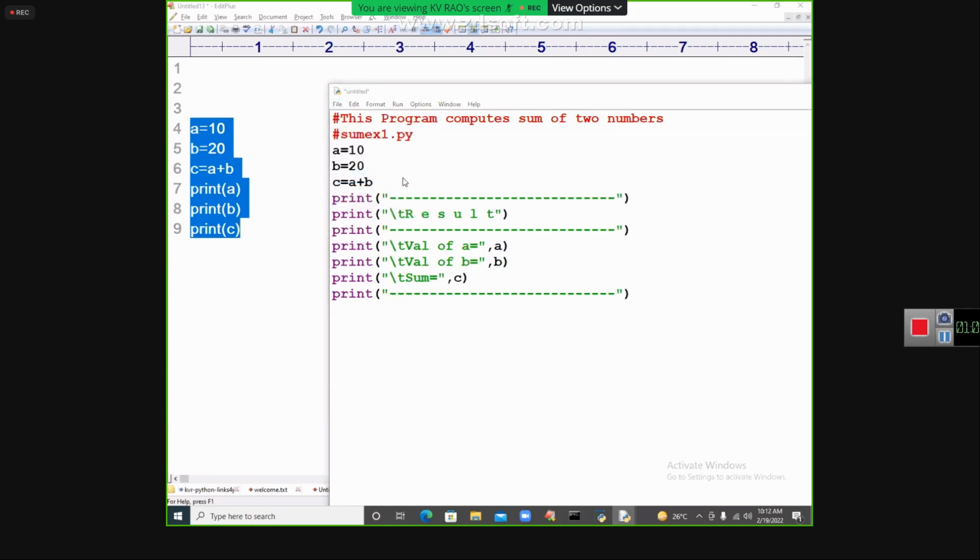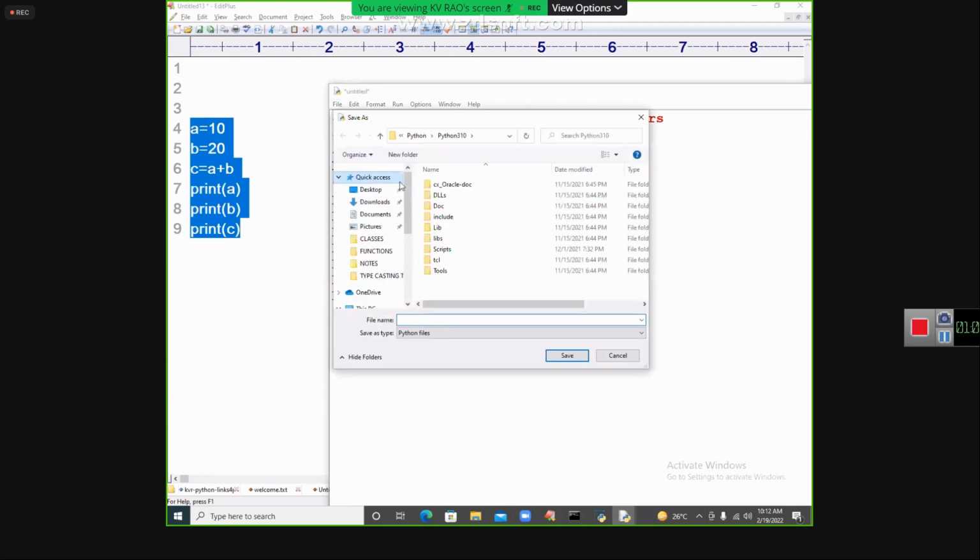Where am I saving that? You need to save it. Generally, people save their programs in the inbuilt software folder of Python. Don't save it there. In real time, it is not good. It is one of the worst practices to save it in the Python program folder. That's why you have already created your folder. Now, a beautiful folder is there in your name.